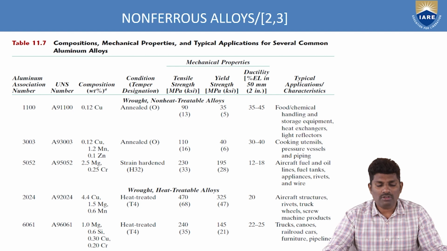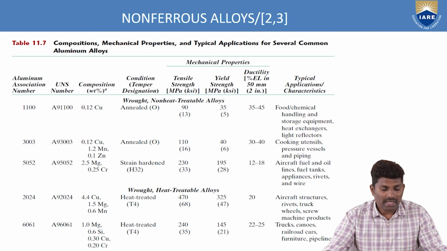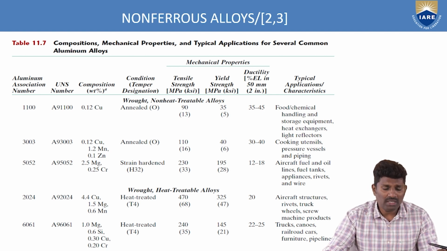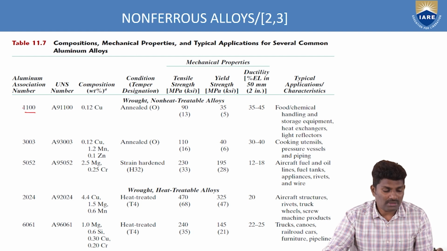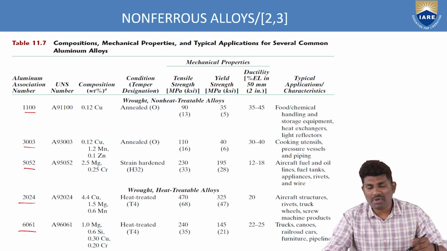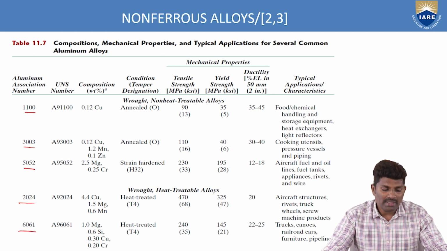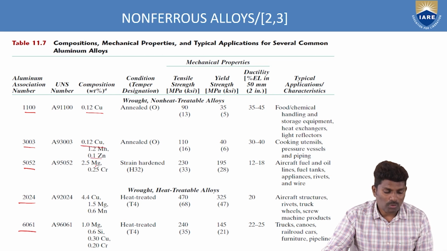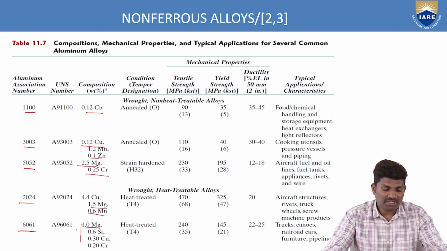So again, if you see the chart of the properties as well as the composition and types of applications for the aluminum alloys, based upon the composition or based upon the alloying element we are adding, these are some of the classifications of the aluminum: 1100, 3003, 5052, 2024, 6061. These are some of the examples of the aluminum alloys, based upon the composition. So here 0.12 of the copper, manganese, zinc, 2.5 of manganese, chromium 0.25. So these are the compositions we are using.